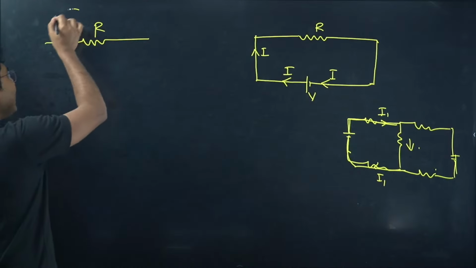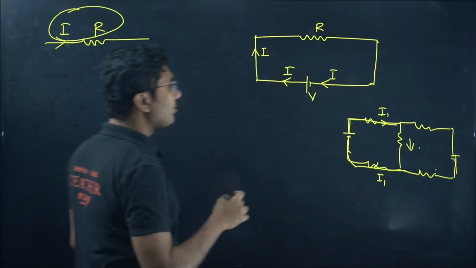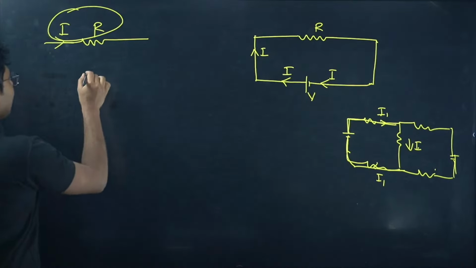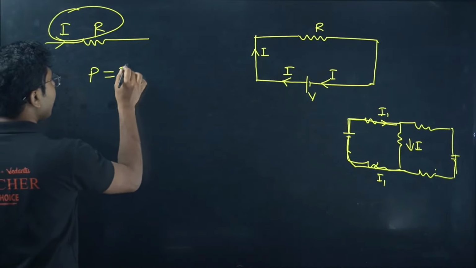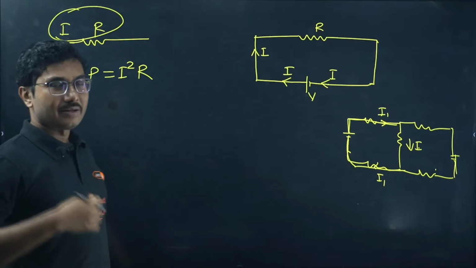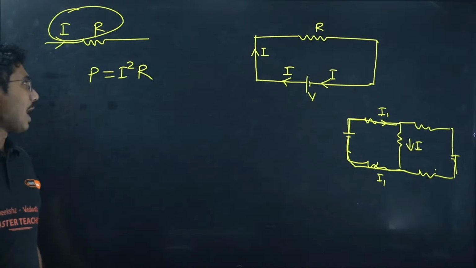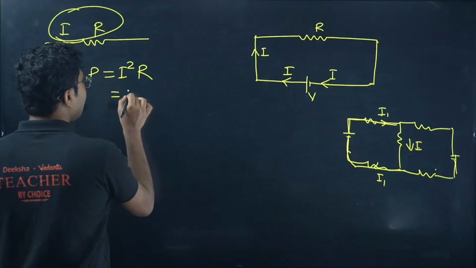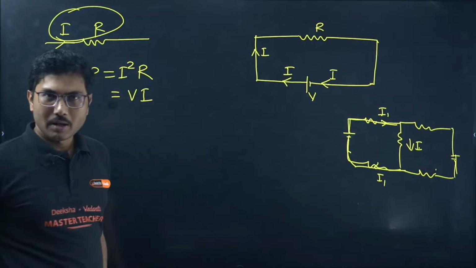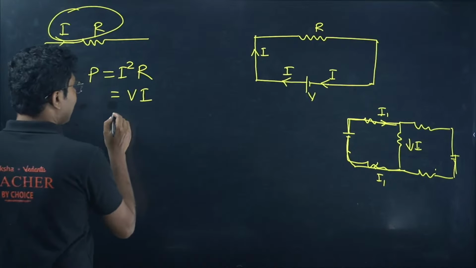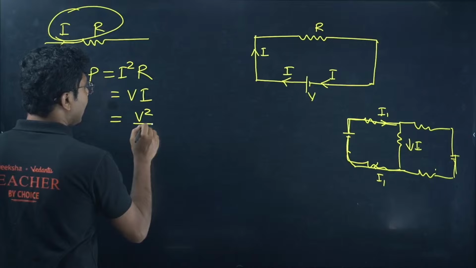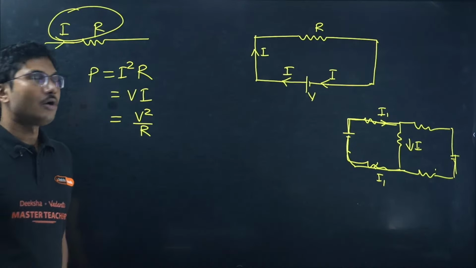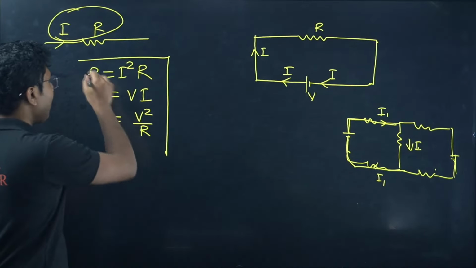And what is the power dissipated? If you can calculate the current through this resistance, then power dissipated is always I squared R. In terms of current, it is I squared R. If you know the voltage, then it is V into I, or V squared by R. So these are the three formulas that you need to remember for power dissipated problems.